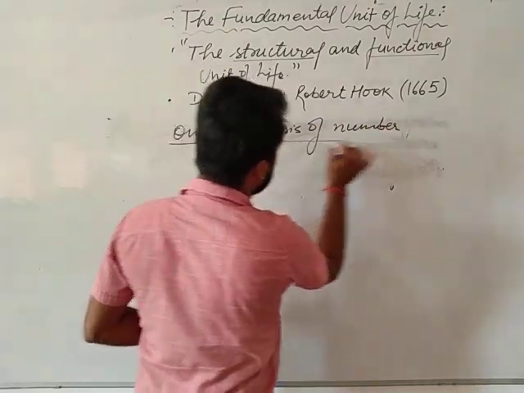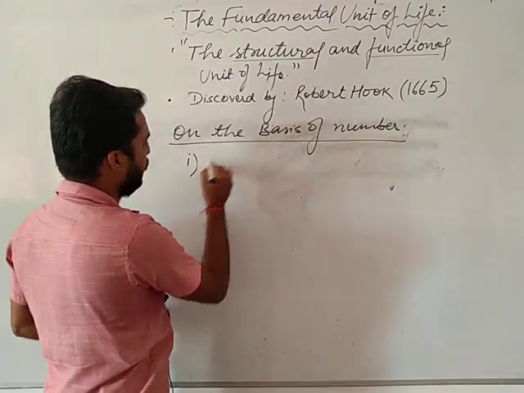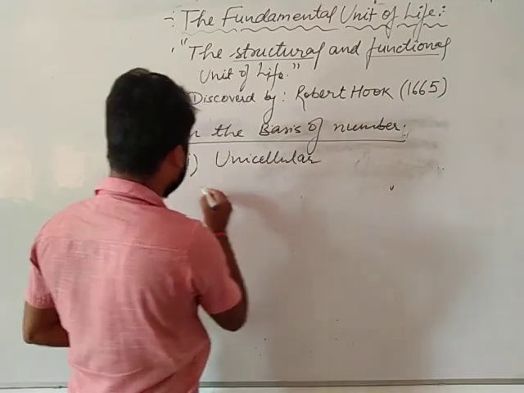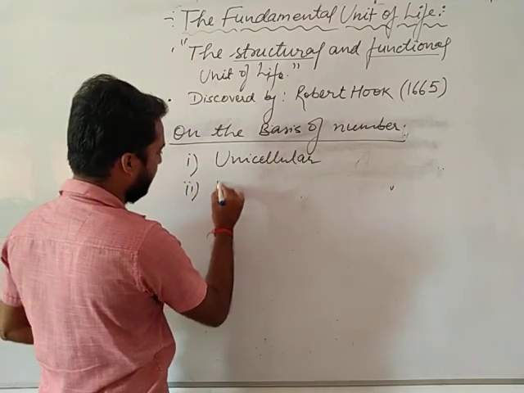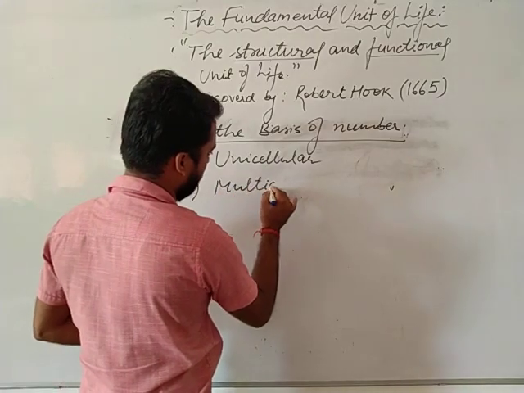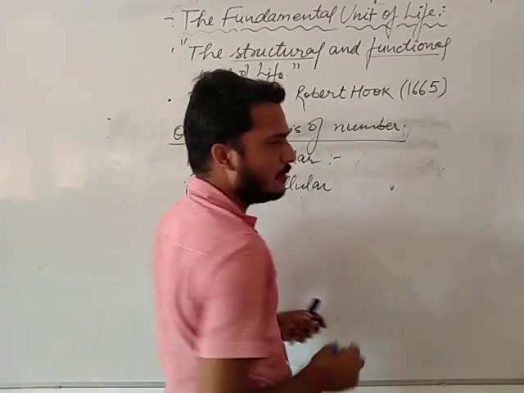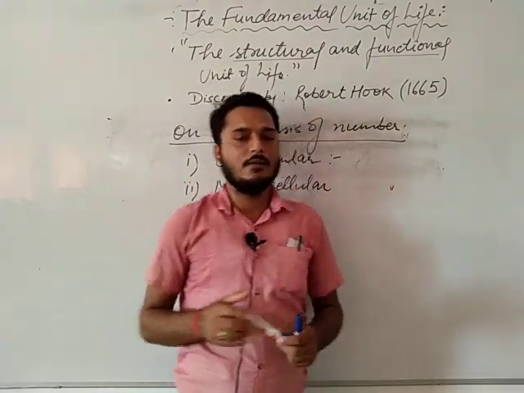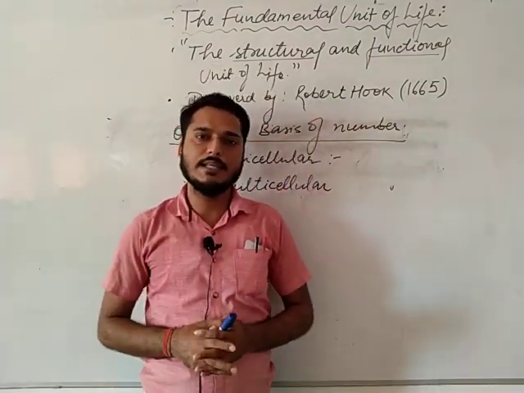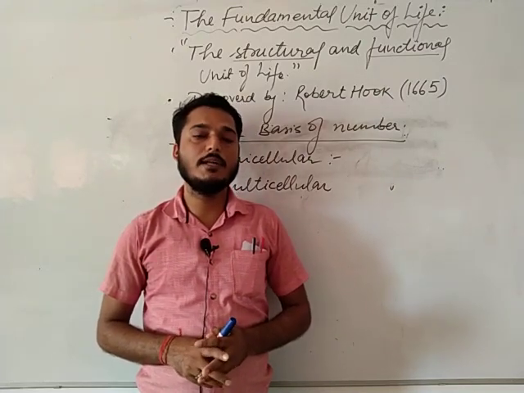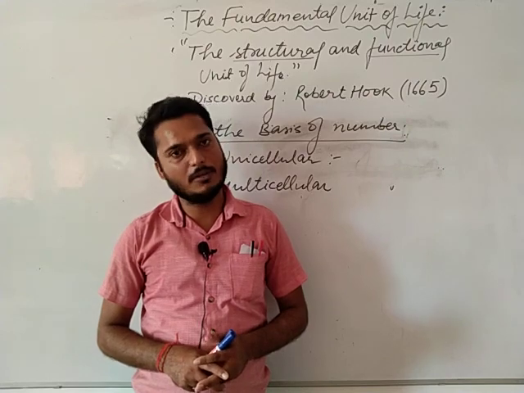If we divide cells on the basis of number, then they are of two types: unicellular and multicellular. Unicellular means the body is made up of a single cell, and multicellular means the body is made up of more than one cell.